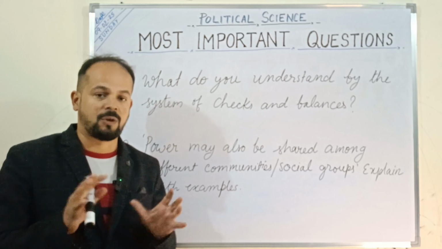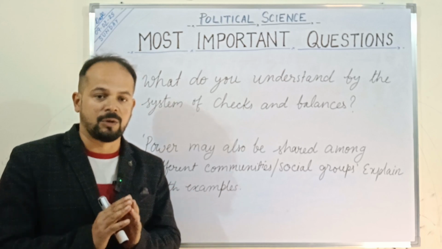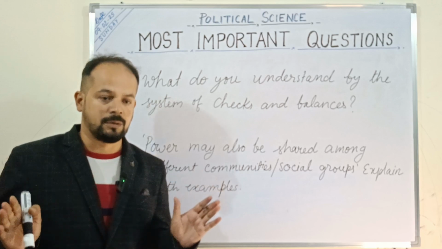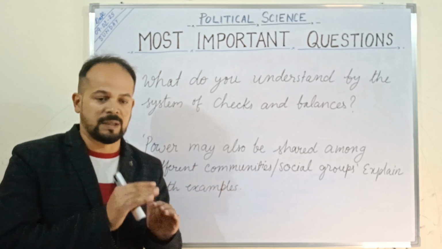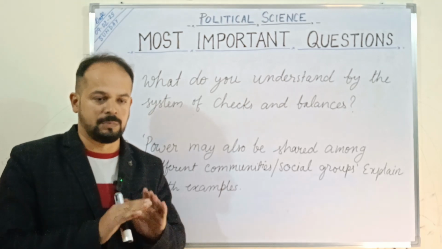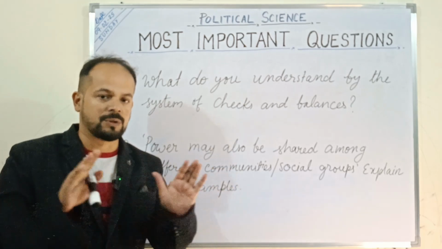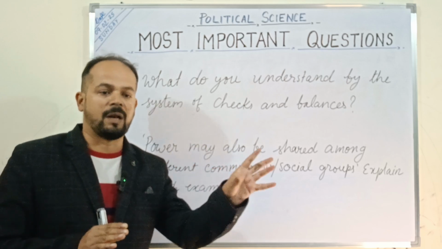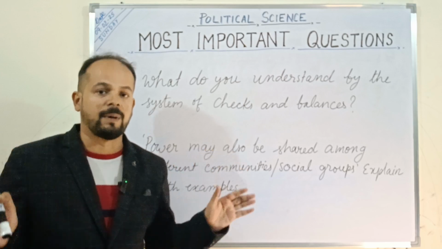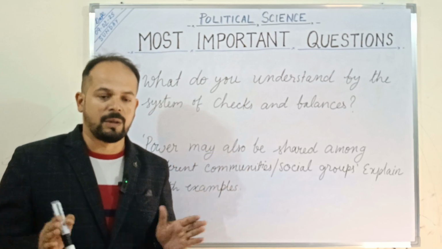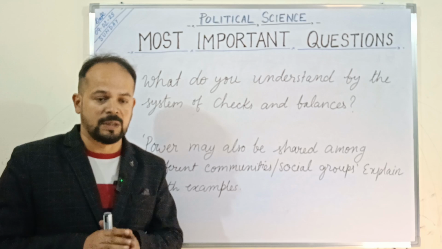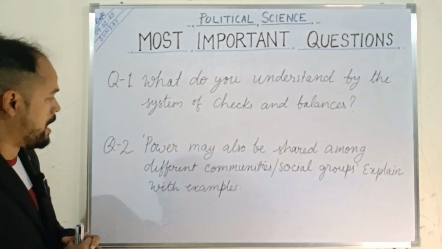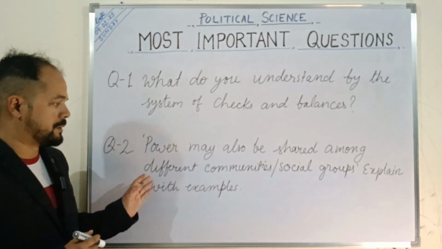So this is called the system of checks and balances, so that no organ has unlimited powers and no organ feels that it is superior to the others. Our constitution makers ensured that power should not be concentrated in only one or two organs, otherwise they become unruly and start exercising unlimited powers. So this balance of power has to be there among the institutions. So, a very important question.